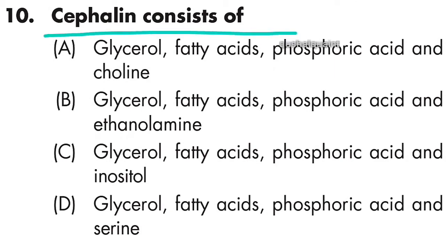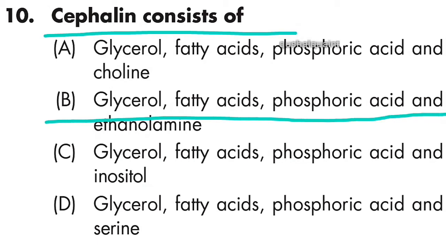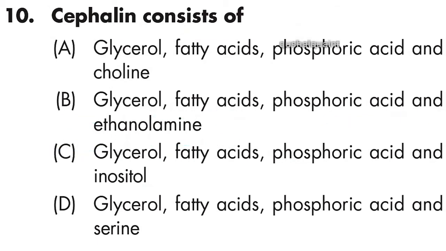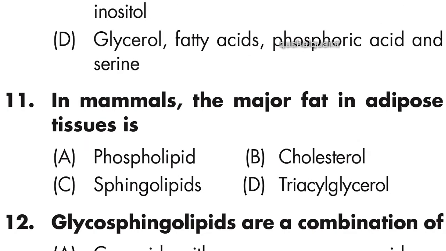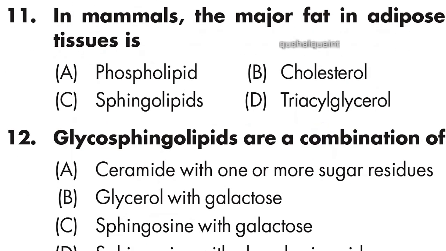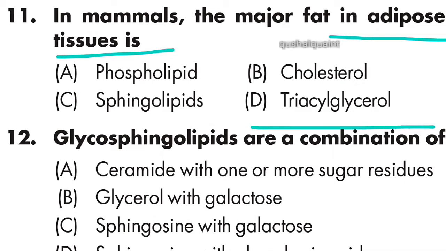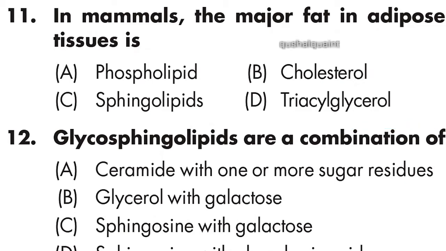Question number 10: cephalin consists of glycerol, fatty acid, phosphoric acid, and ethanolamine. Option B is right. Question number 11: in mammals the major fat in adipose tissue is triacylglycerol. Option D is right.